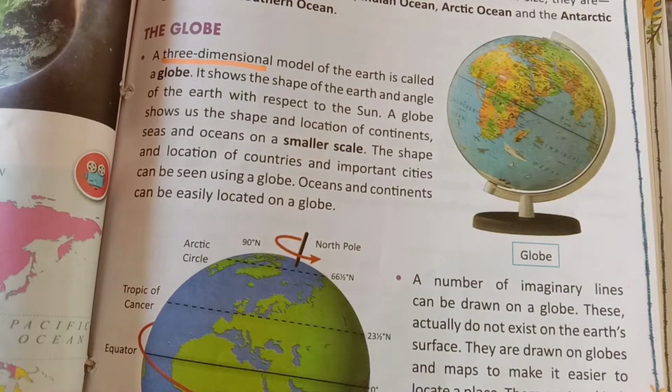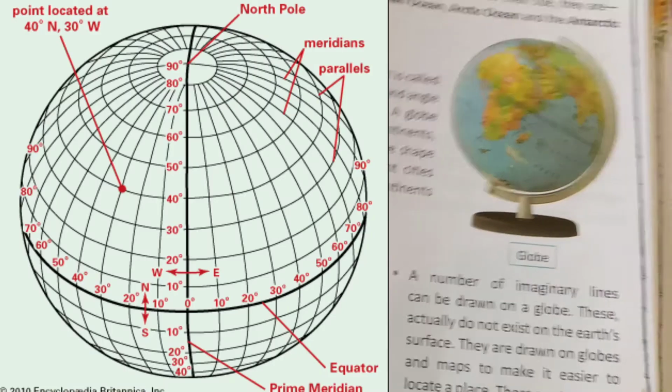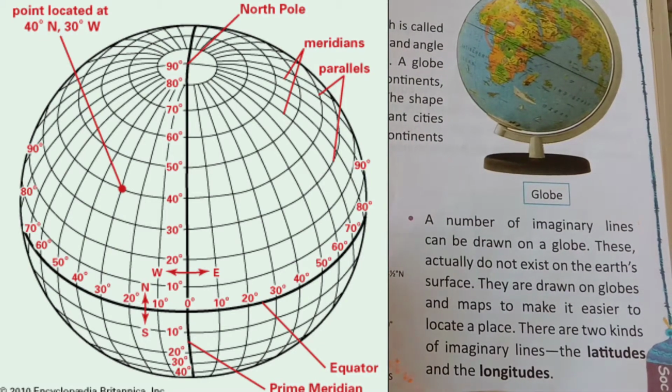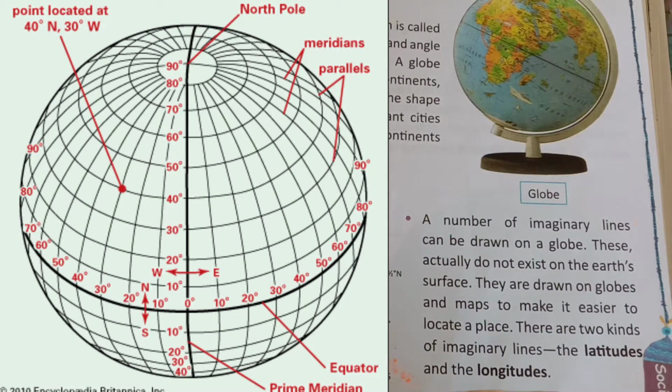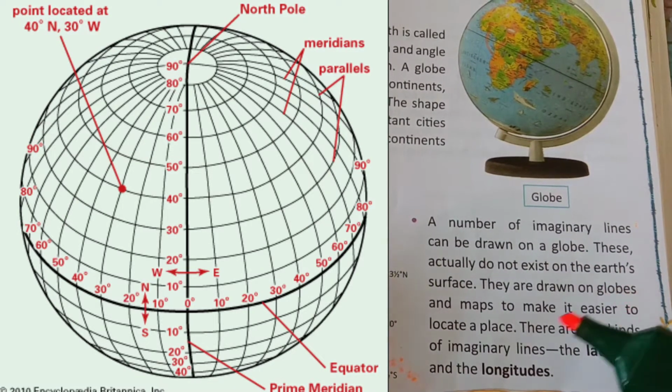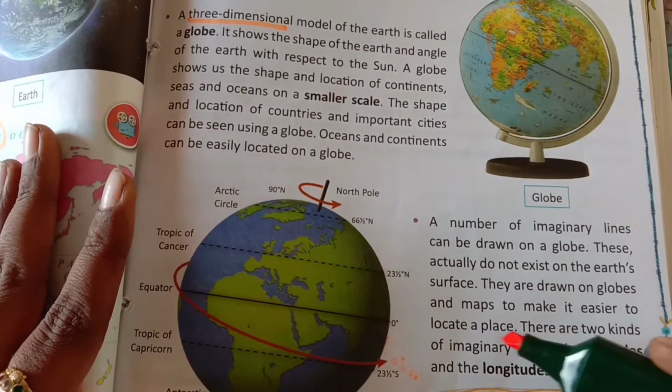There are many lines drawn on the globe. What are these lines? They do not actually exist. These lines are not really there; they are only imaginary lines. People imagine these lines are there. They are drawn on the globe and on maps to make it easy to locate a place.